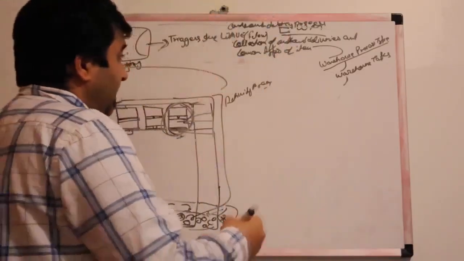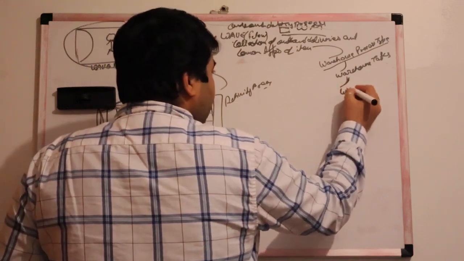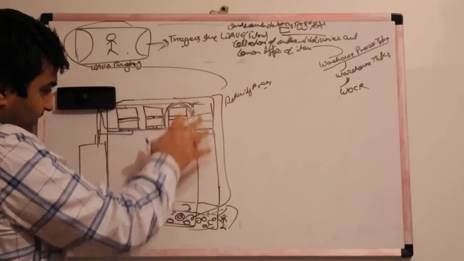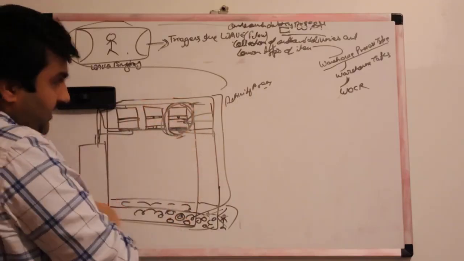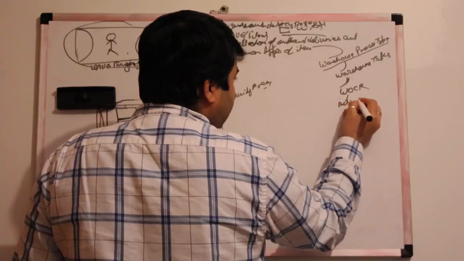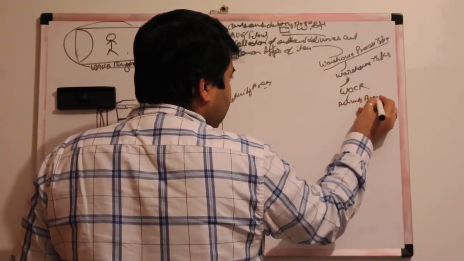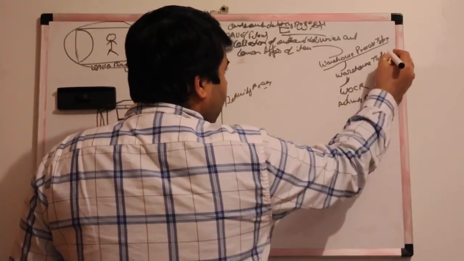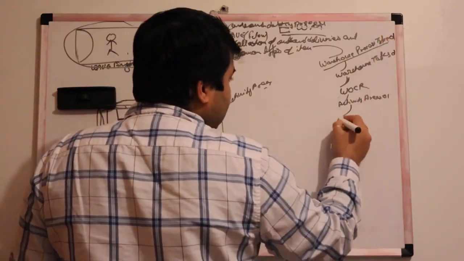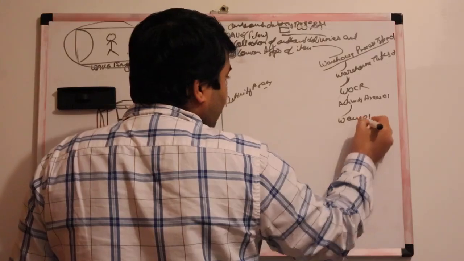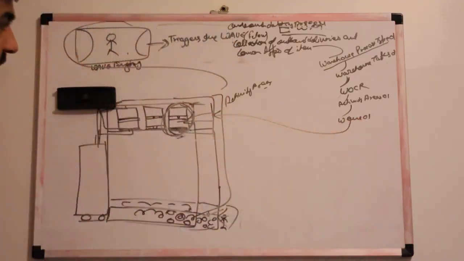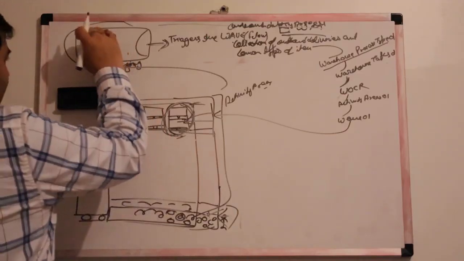It immediately triggers the warehouse order creation rule, because the picking is from the same storage type but the bins are different. It triggers activity area 01, warehouse task 01, warehouse process type 01, wave 01. And what is the wave? To pick the quantity from here. So this is the flow.